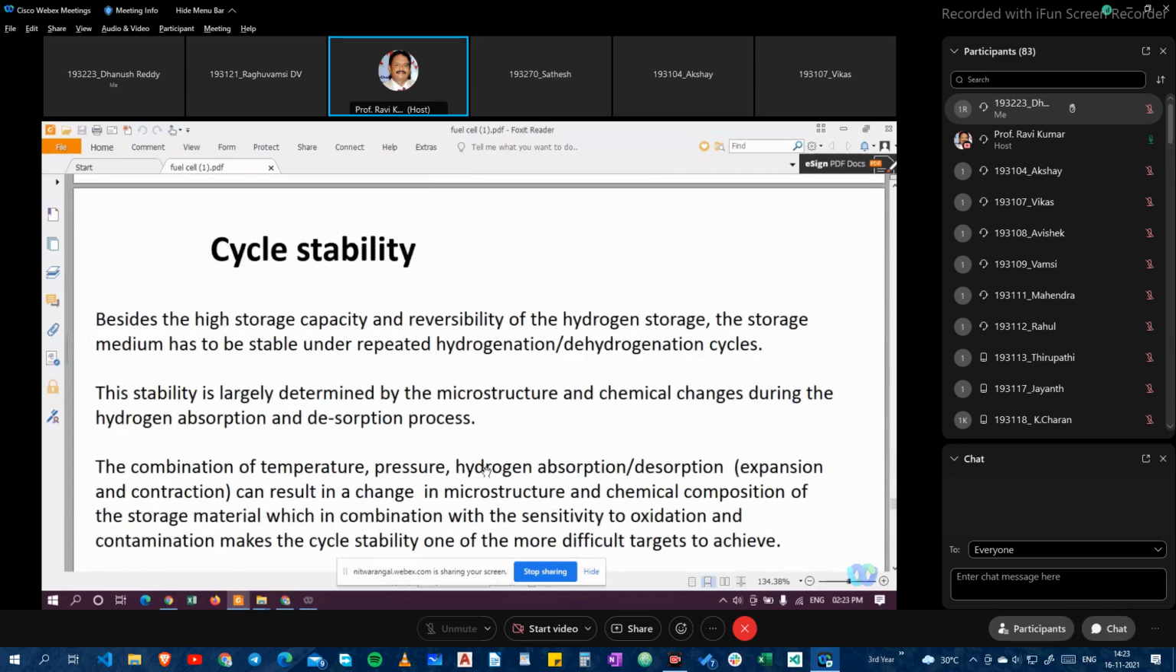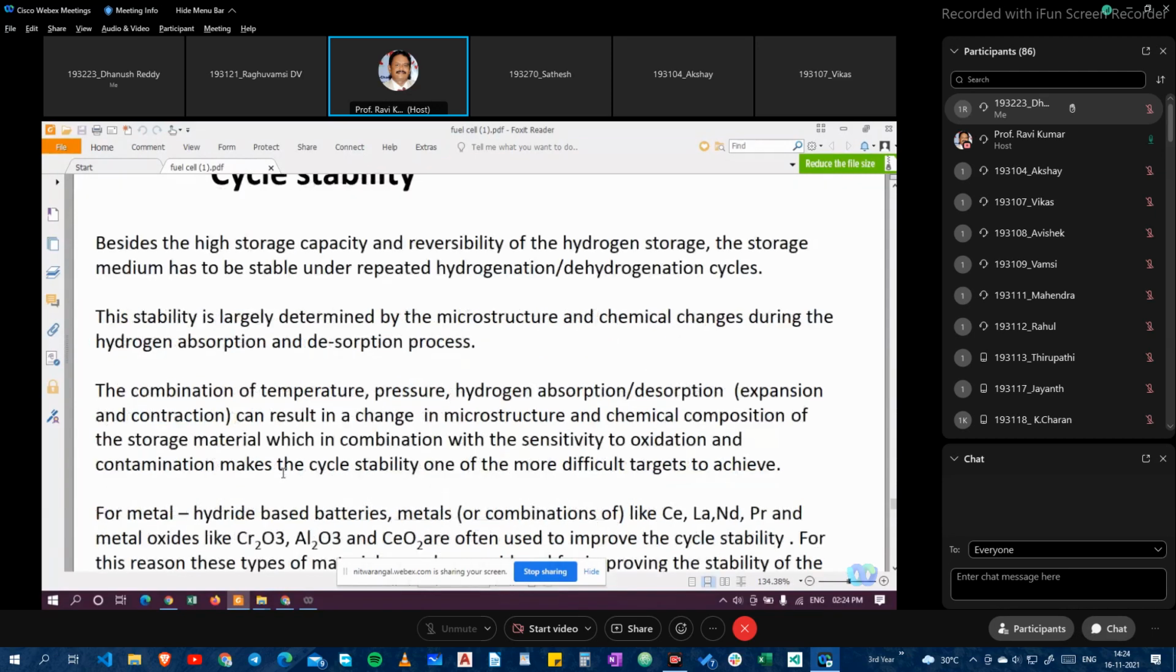Besides the high storage capacity and the reversibility of hydrogen storage, the storage medium has to be stable under repeated hydrogenation and dehydrogenation cycles. This stability is largely determined by the microstructure or chemical changes during the hydrogen absorption and desorption process. The combination of temperature, pressure, hydrogen absorption, desorption, expansion, and contraction can result in changes of microstructure and chemical composition of the storage material, which, combined with sensitivity to oxidation and contamination, makes cycle stability one of the more critical issues.